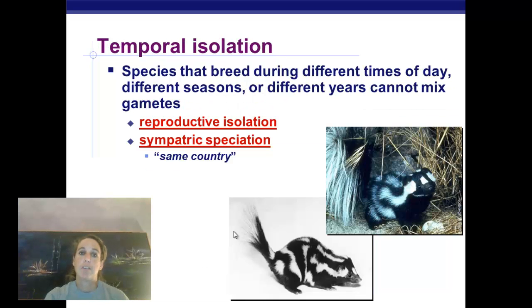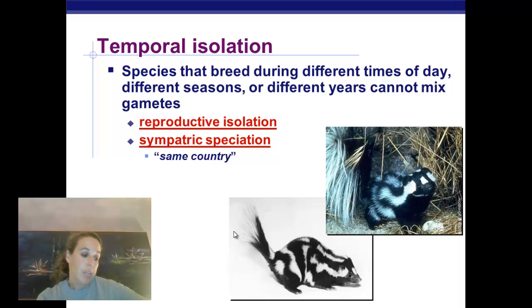Okay, the next one is called temporal isolation. Temporal is referring to time, so species that breed during different times. That can be different times of day, different seasons, different years, whatever. It doesn't have to be a drastic different time. It's just a different time, so they wouldn't reproduce. So again, these are reproductively isolated. So it's sympatric speciation because they can live in the same place, but they just don't meet because they're not reproducing during the same time.